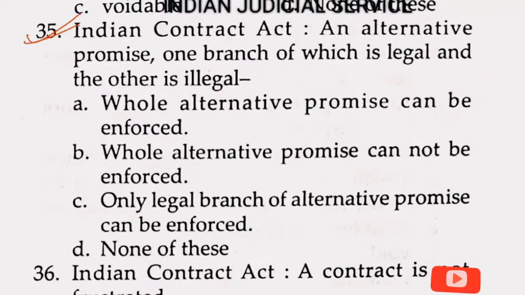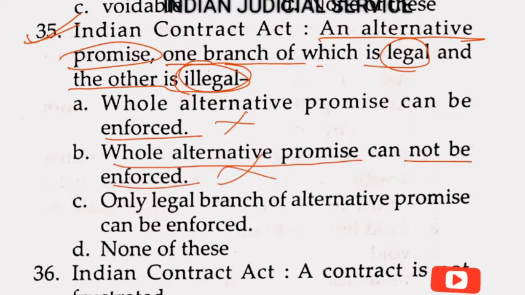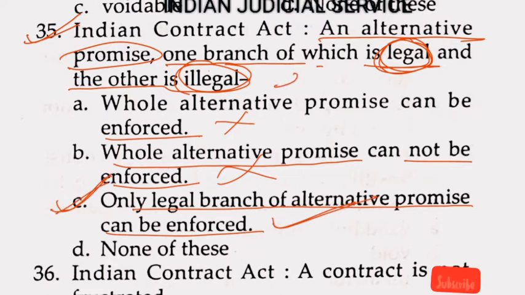Question number 35. Indian Contract Act: an alternative promise, one branch of which is legal and the other illegal. Option A, the whole alternative promise can be enforced, is wrong because one branch is illegal. Option B, the whole alternative promise cannot be enforced, is also wrong because one branch is legal. Option C, only the legal branch of the alternative promise can be enforced, is absolutely correct. This question is related to section 58 of the Indian Contract Act. So the answer is option C.